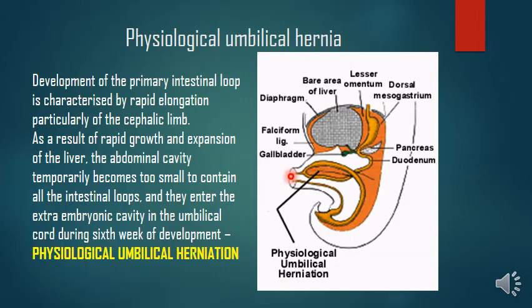And this remains patent at this period of development, and these intestinal loops will form the umbilical sac. So this physiological umbilical hernia extends from the 5th to the 10th week of development, end of the 5th, or you can just say 6th to 10th week of development.